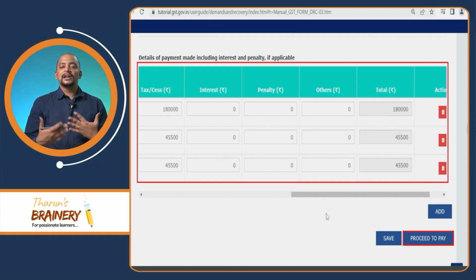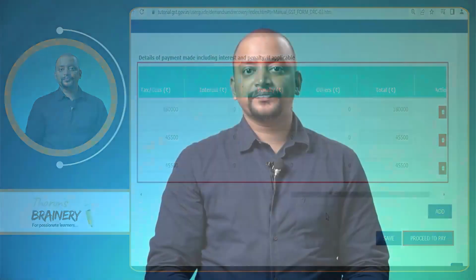So once we complete this payment, what will happen? Thereupon the proper officer will be passing a recredit order. That recredit order will be passed in PMT 3A.